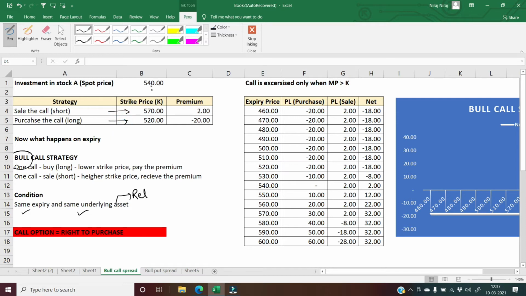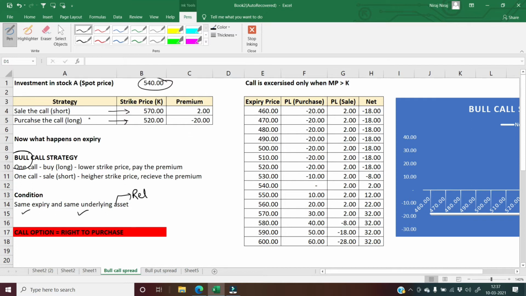At the date when you are going to invest, the market price is 540. Now, because it's a bullish market, you can think that the price of the share might go up, and your expectation is its maximum will go up till 570. Okay, so you sell your call at 570, and you feel agar niche gaya, if the market goes down, maximum it will go down to 520. Okay, so you purchase a call option, that is long a call option for 520 rupees ka strike price.